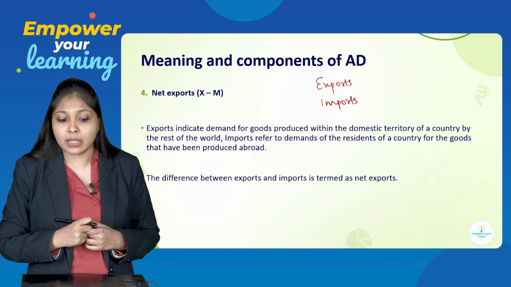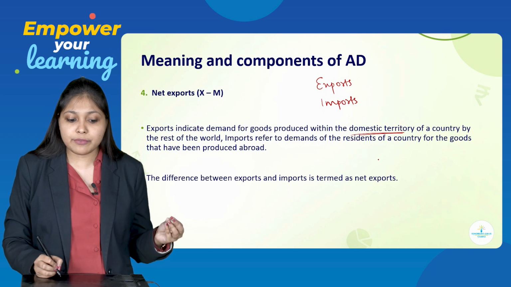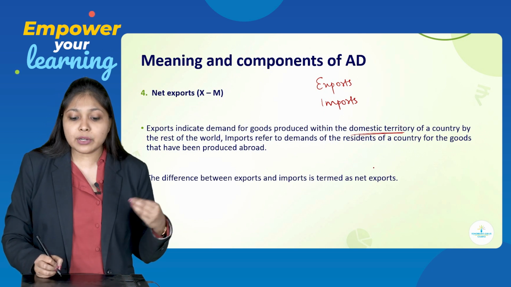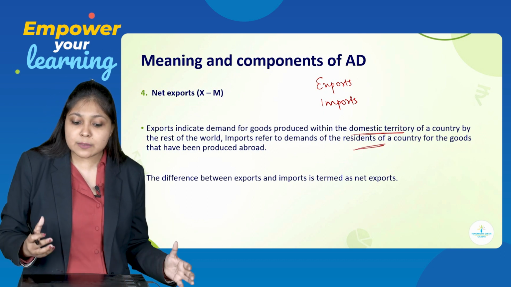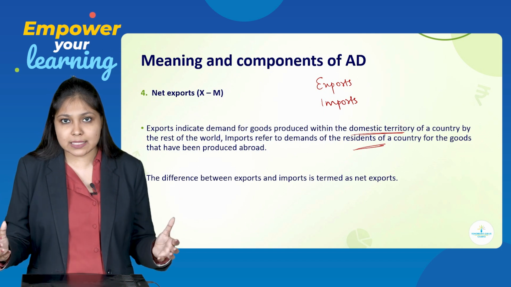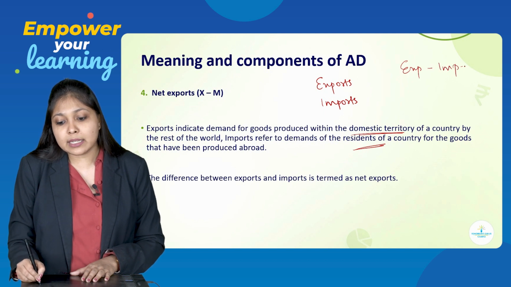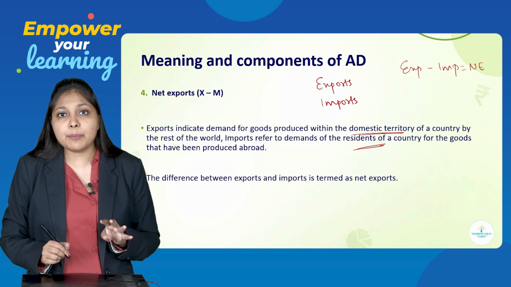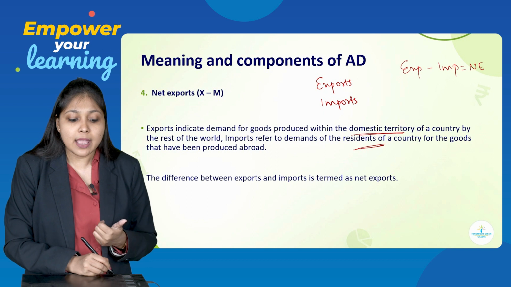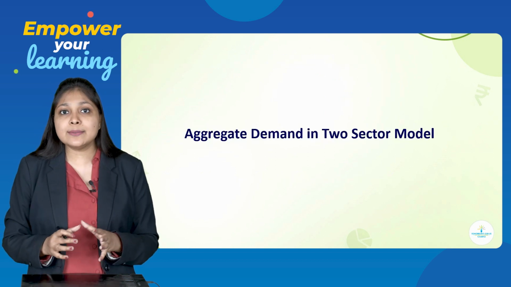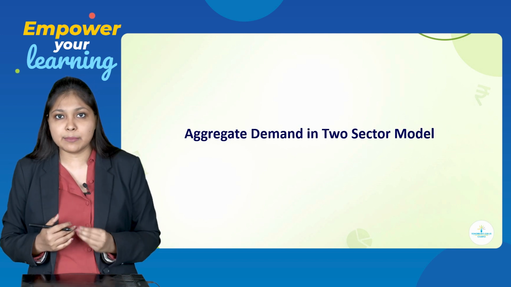Exports indicate demand for goods produced within the domestic territory of a country by the rest of the world. Imports refer to the demand of residents of a country for the goods that have been produced abroad. The difference between export and import is called net exports. So when you do export minus import, you get net exports. The fourth component of AD will become net exports. So these were the four important components of AD, that is, aggregate demand.